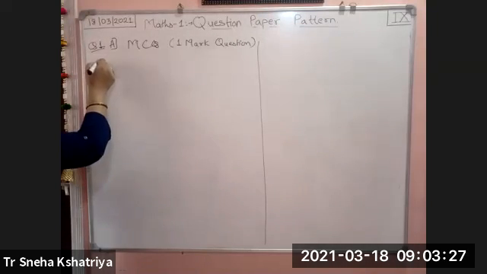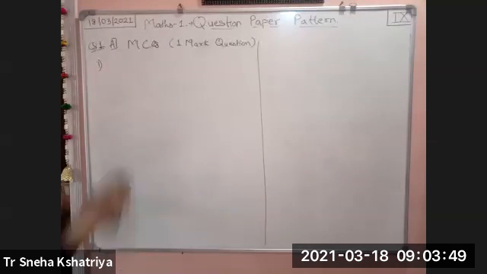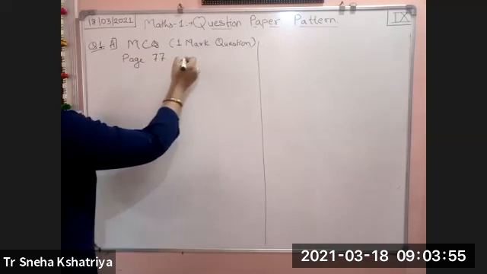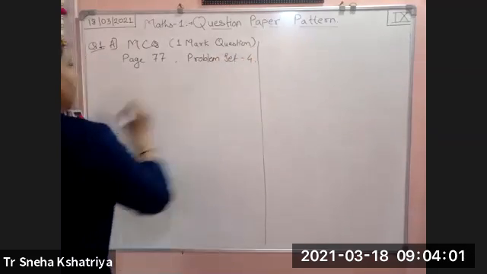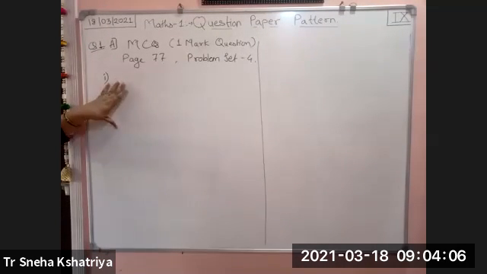Okay, so one by one we will see from the chapters. Open your problem set of ratio and proportion on page number 77. Page number 77, problem set 4. I'll write it down here. Page 77, problem set 4, MCQs. First of all, we will see all the MCQs from chapters 4 and 5.